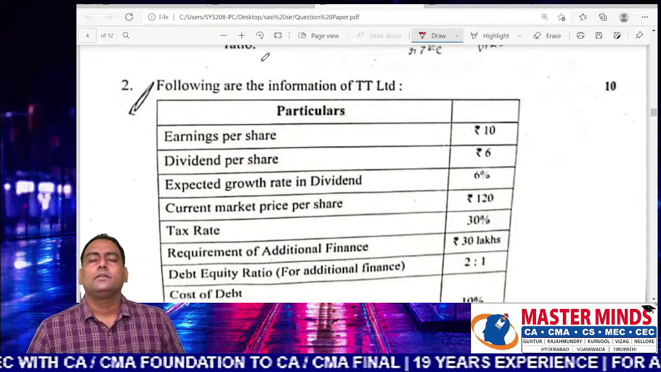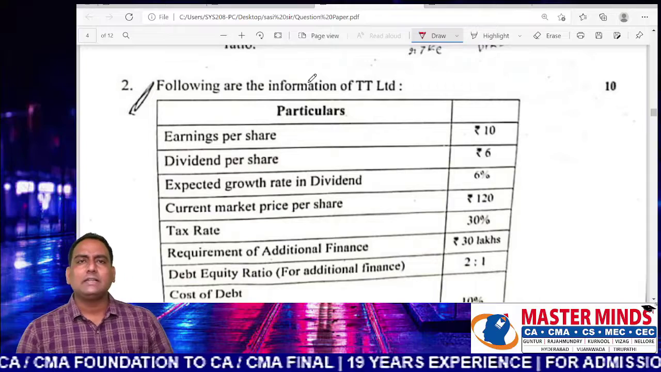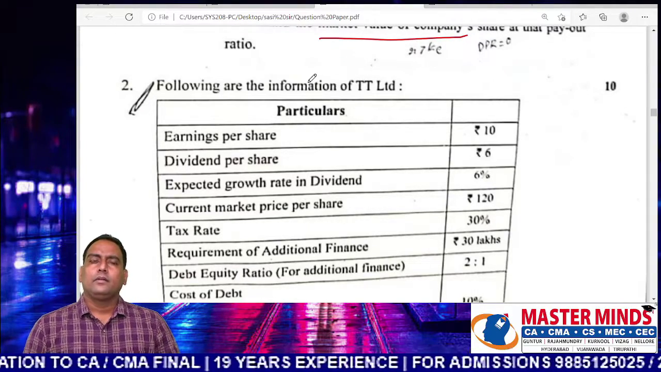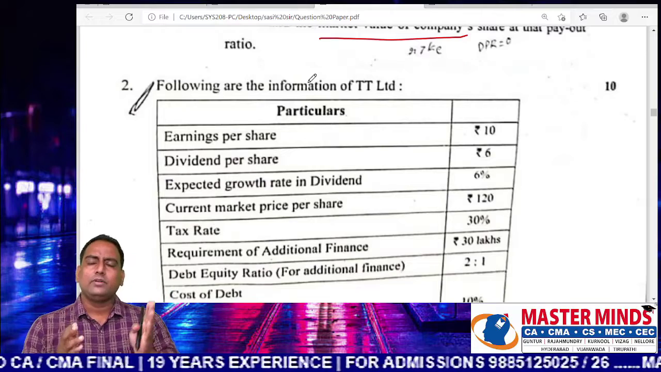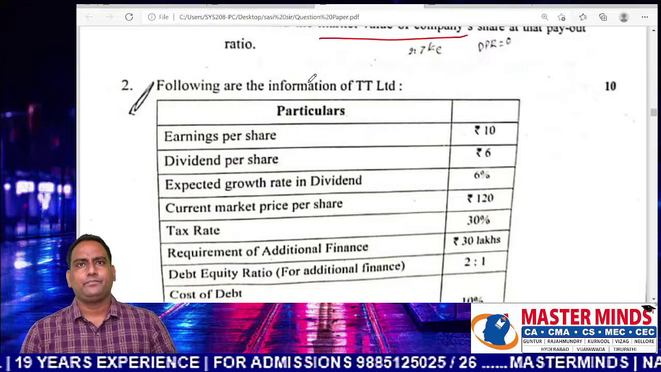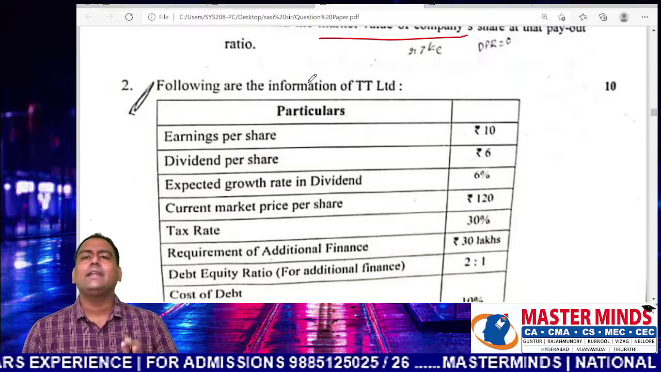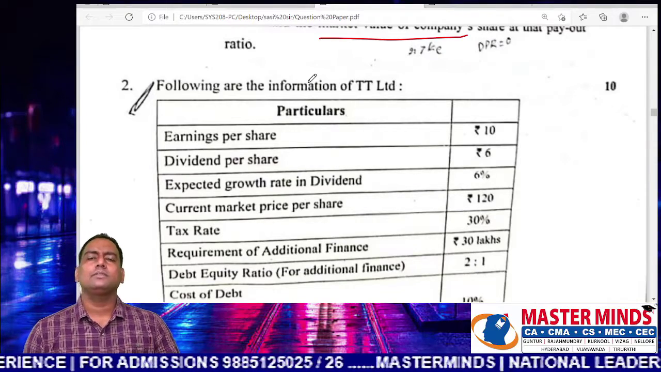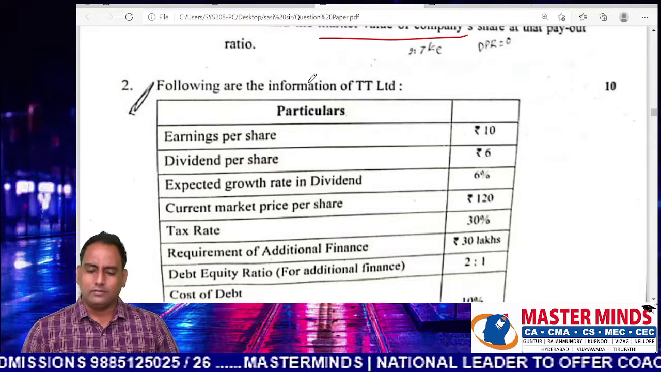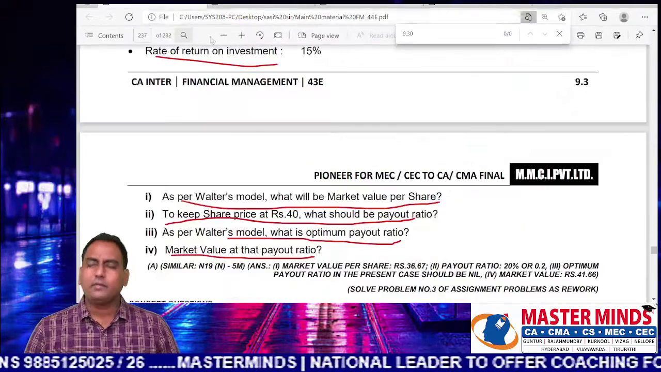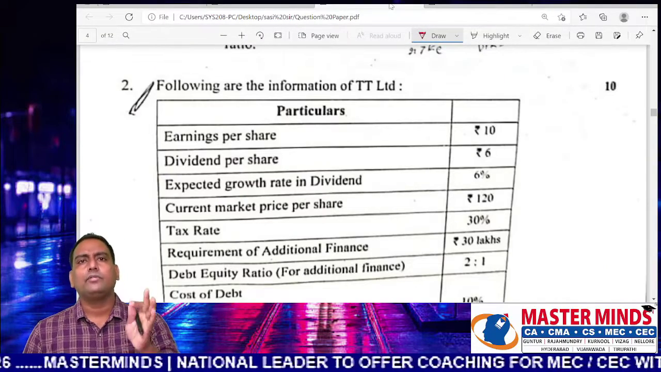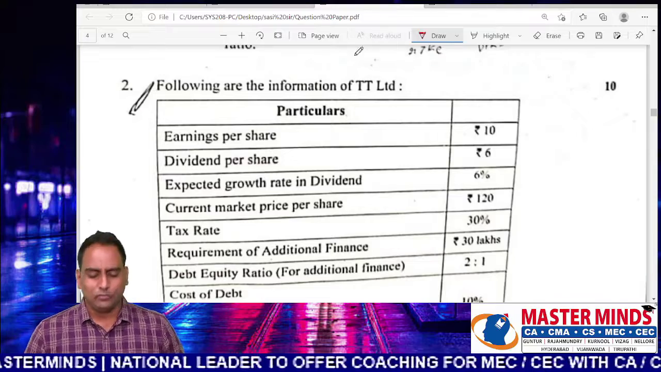Next, from the first part of the question, the analysis of the first question is moderate. A student can get at least 15 marks from this question. Those who have done all the problems given in our material can get 20 out of 20 from question number 1.